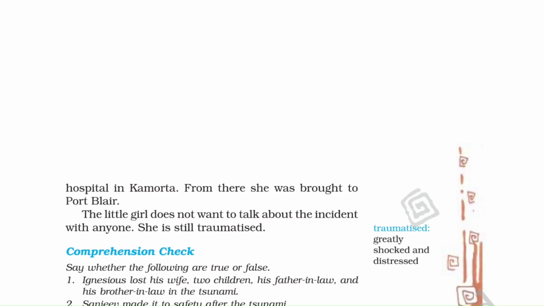When all this thing happened, when her father and her grandfather were swept away by the waves, and aunts also, and her mother as well. So she quickly climbed. She saw a log of wood floating, so she climbed on the log of wood, and then as soon as she climbed on that log of wood, she fainted. Then, when she regained consciousness, when she was again conscious, she found herself in a hospital in Kemota, an island in Nicobar. Okay. The girl was brought to Port Blair and she was deeply shocked by the incident. She even did not want to talk about it.